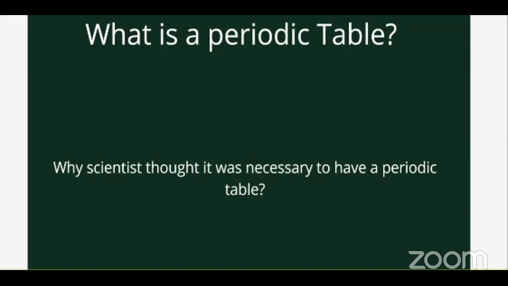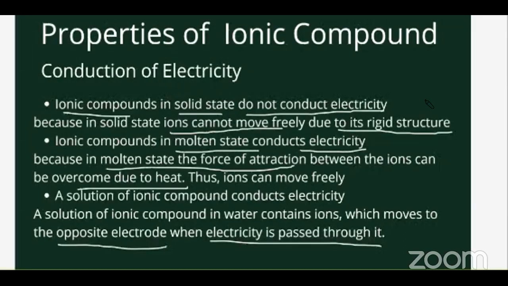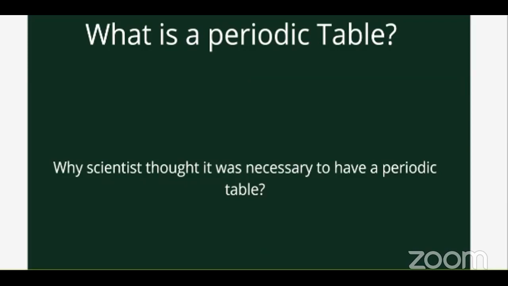Let's talk about the next. Okay, that's the end of the chapter. So only till here you have in this particular chapter. An ionic compound is very important. Now I'm going to talk a little bit of introduction and a little bit of first topic of periodic table. Now, what is a periodic table? Previous year you had a chapter in biology which talked about classification of organisms, right? We divided the classification of organisms as plant kingdom, animal kingdom, correct? Did you learn about that previous year?